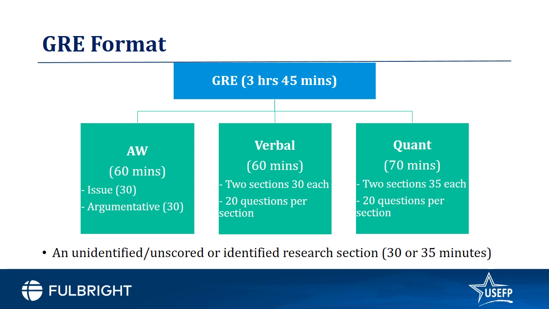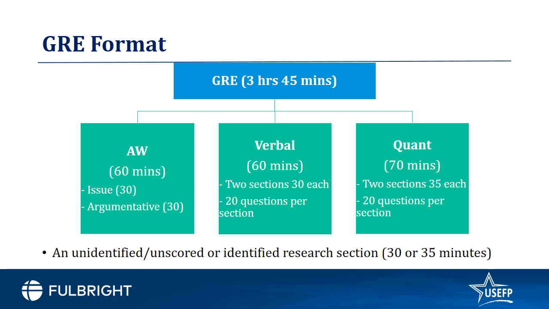The quant or the maths component includes 2 sections of 35 minutes each, and each section here as well has 20 questions per section. So again, if you want to do a quick estimation of how much time you have for each question, that's around less than 2 minutes. You will also have a 7th section, which is your unidentified / unscored section, or an identified research section. And this section is going to be either 30 minutes or 35 minutes, depending on whether it's the verbal section or the quant section. You will not be asked to write an essay in this section.